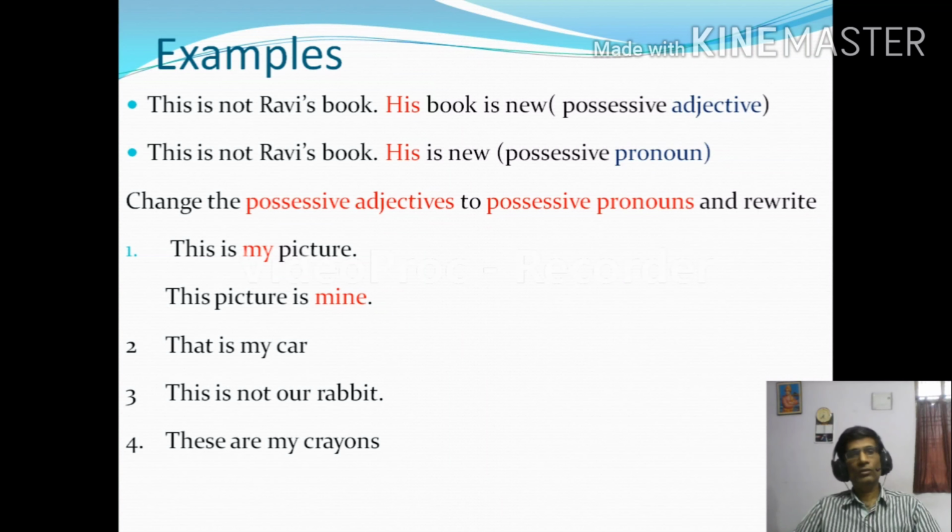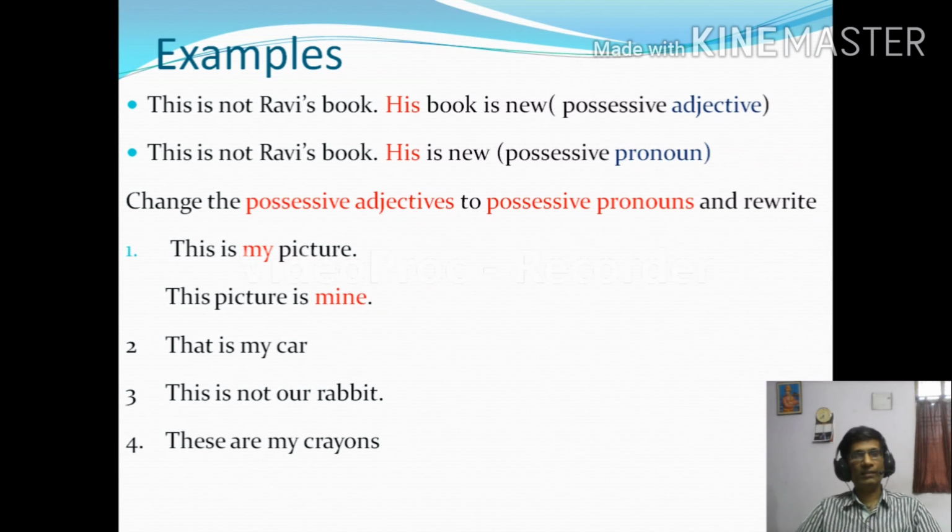Try to do practice. So first one, this is my picture. My picture. Picture is a noun. My is a possessive adjective, so it is used before a noun. So you change this into a possessive pronoun. So this picture is mine. Okay. So it is a possessive pronoun.